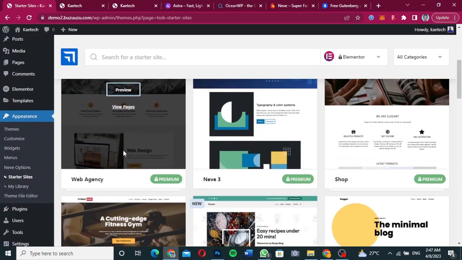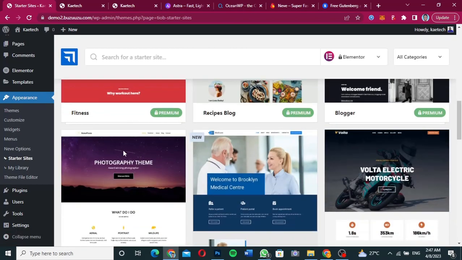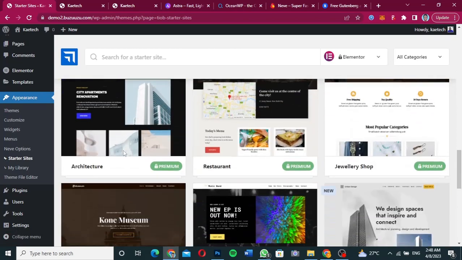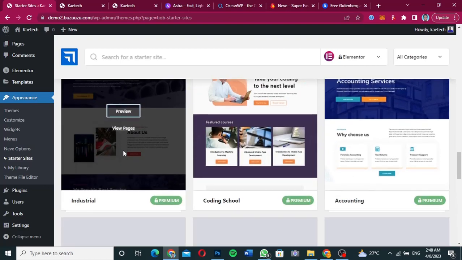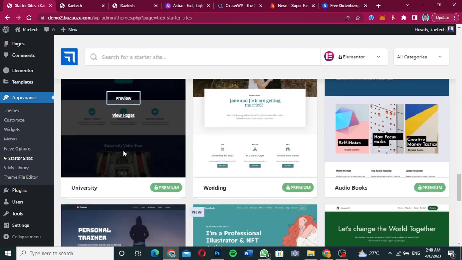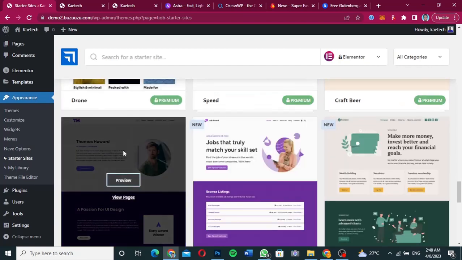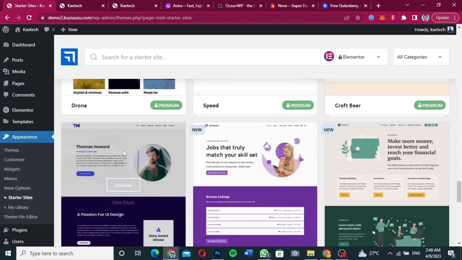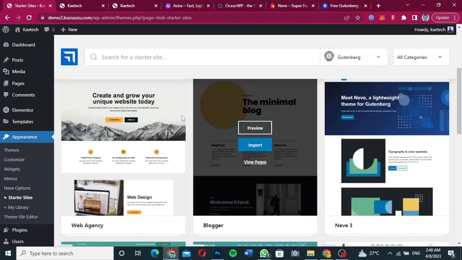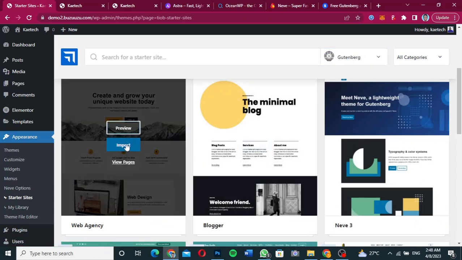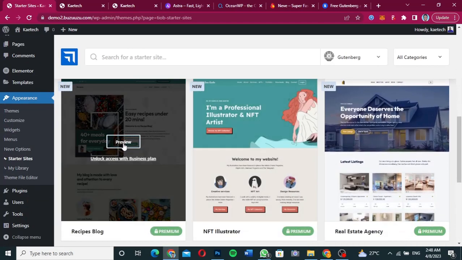You can use Elementor to create it, but the starter templates are mostly premium for Elementor. That is one thing I don't really like about this theme, but even though it is good to use, you can use it. The premium themes come basically with Elementor. But let's say we are not using Elementor and we're using Gutenberg, you can still go ahead and import. So as you can see, you can import most of the themes.